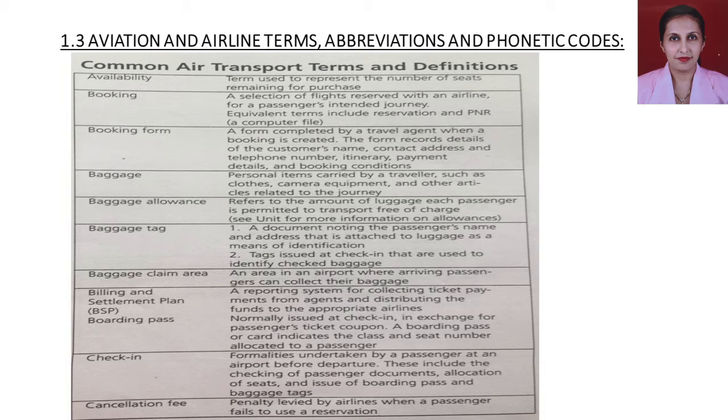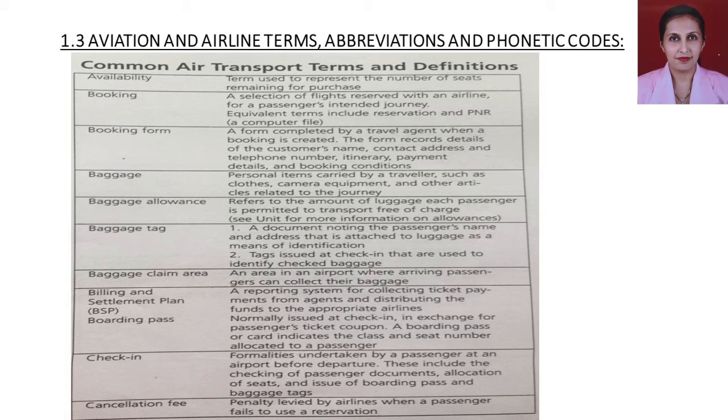Now we'll go to the third word, booking form. What do we mean by booking form? A form completed by a travel agent when a booking is created. The form records details of the customer's name, contact address and telephone number, itinerary, payment details and booking conditions.